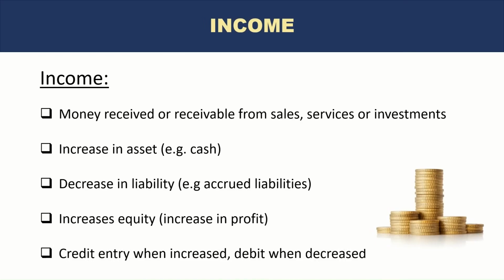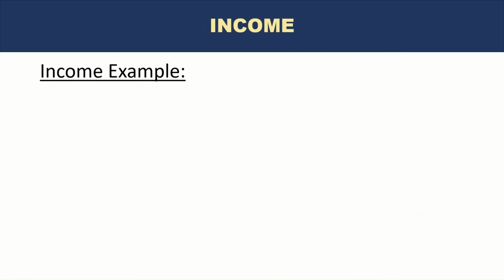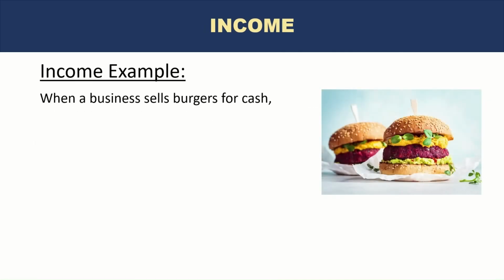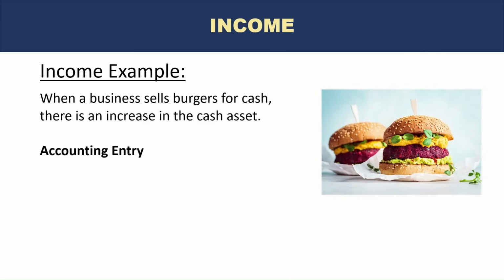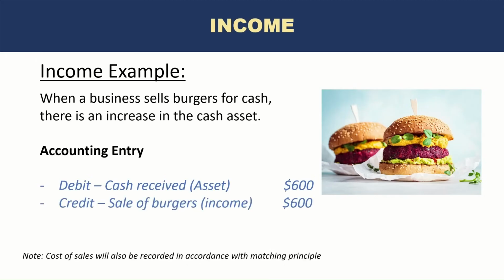And if you remember from the rules of debit and credit, an income is a credit entry when increased and debit when decreased. Some examples of income. When a business sells burgers for cash, remember, there is an increase in the cash asset. Right? So the selling of burgers results in an increase in cash, which is an asset, and the accounting entry is cash received, debit, and credit sale of burgers. This is the income or revenue.